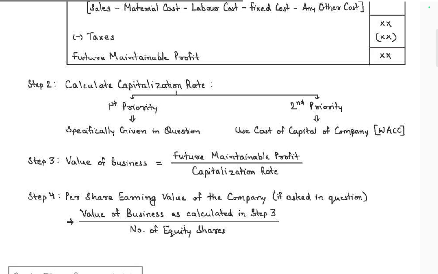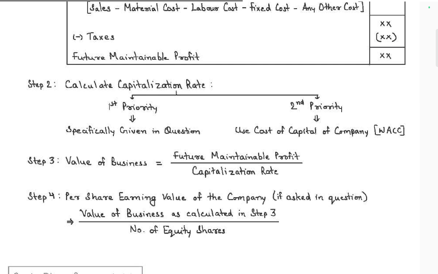How to calculate the capitalization rate for valuing a business? Capitalization rate is used for valuing business income. The definition of capitalization rate is the ratio of annual net operating income to the current market value.